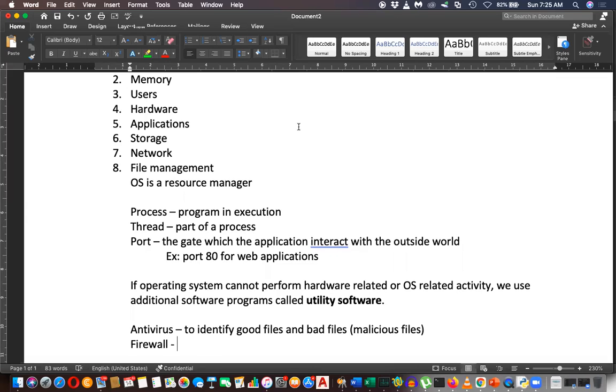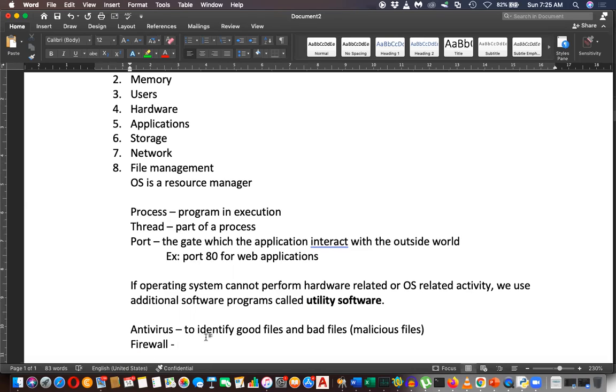Antivirus software can prevent you from viruses. Firewall, can it prevent you from viruses? Yes, I got an answer. Akash, no. So you gave the answer as yes, but it's not.